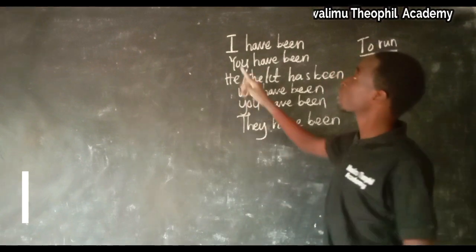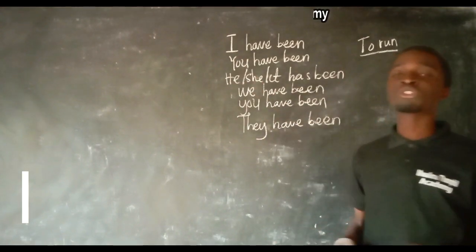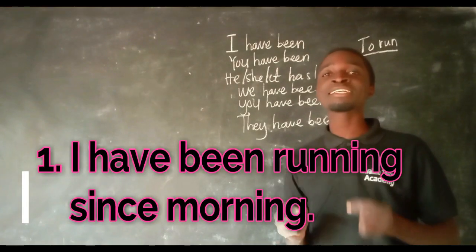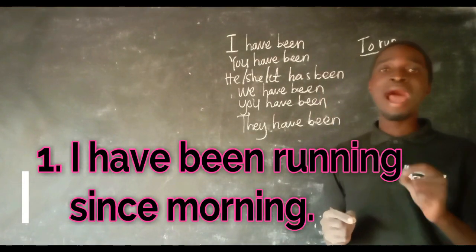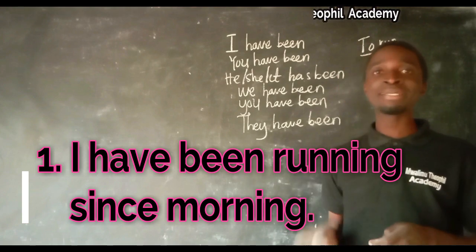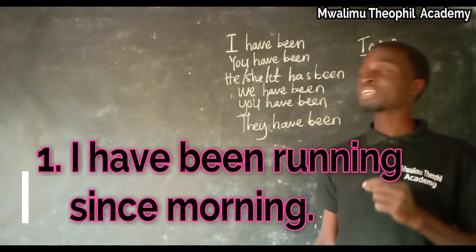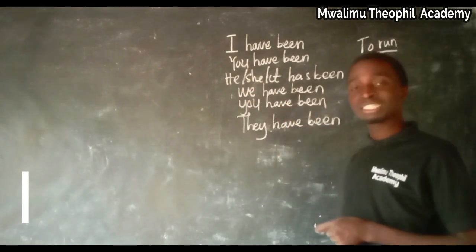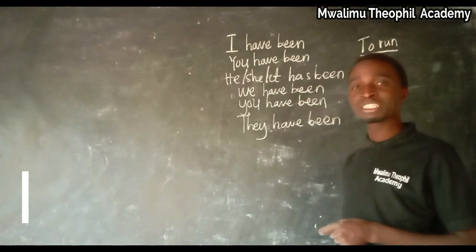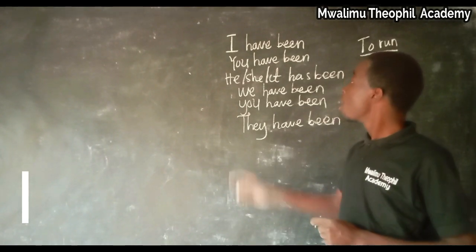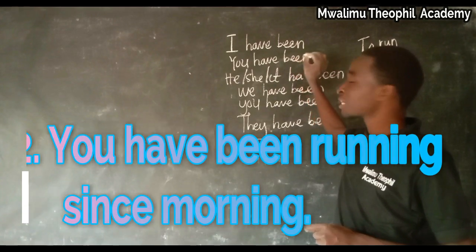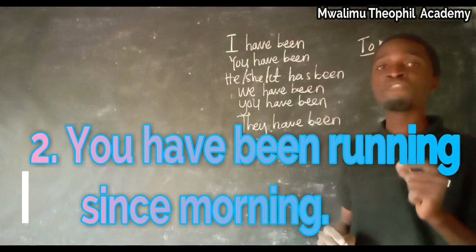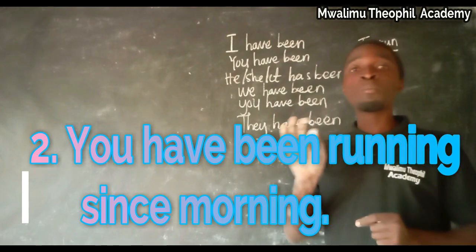For example, I'm going to start with I. I may construct a sentence that I have been running since morning. I have been running since morning. After that, let me use the pronoun you to construct a sentence which is in present perfect continuous. I may say, you have been running since morning. You have been running since morning.